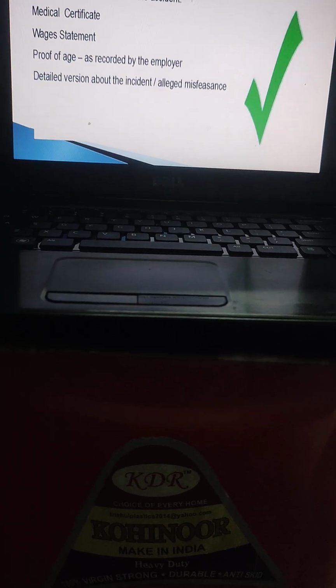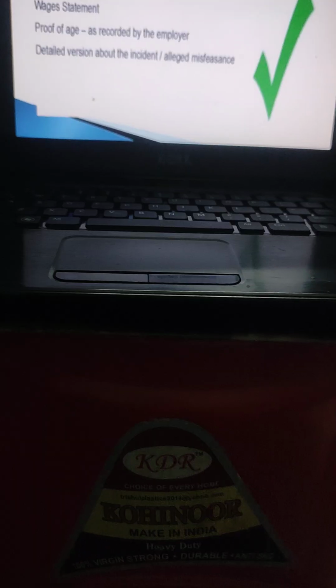Documents required for claim are medical certificate, wage certificate, proof of age, detailed version of the accident, etc.